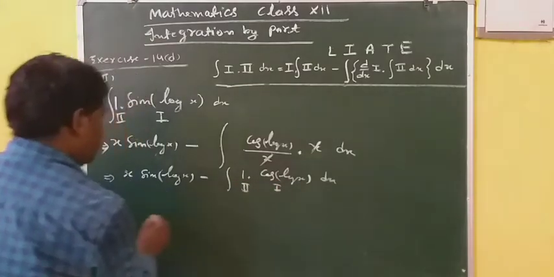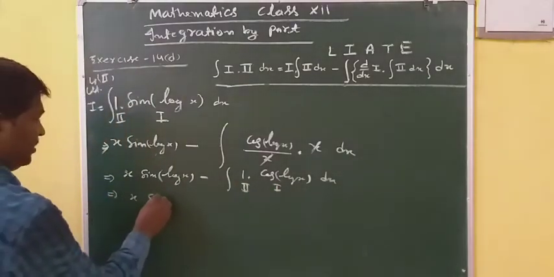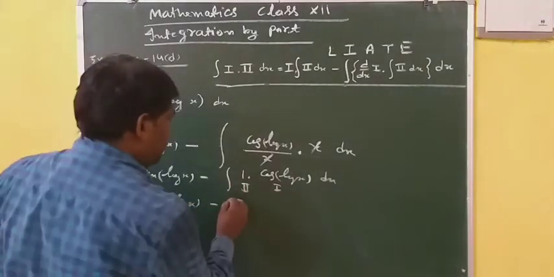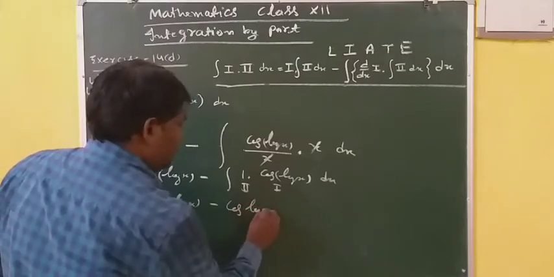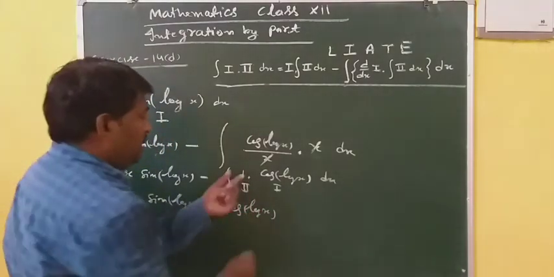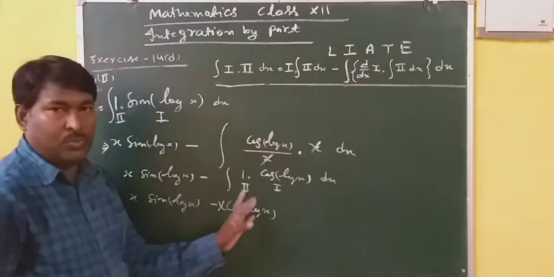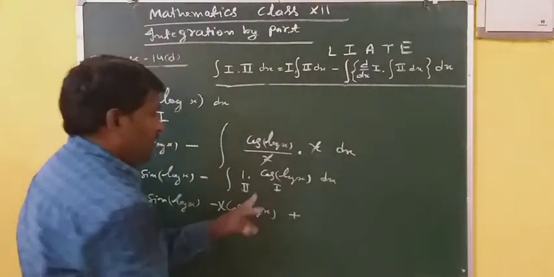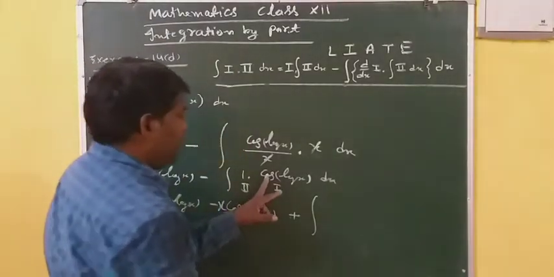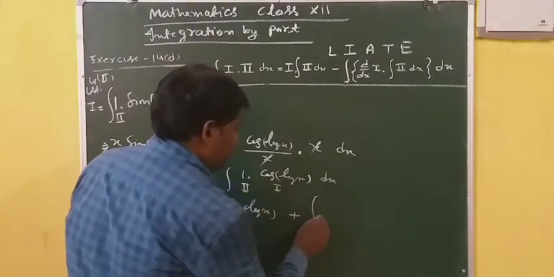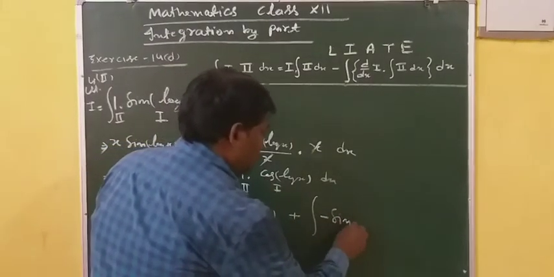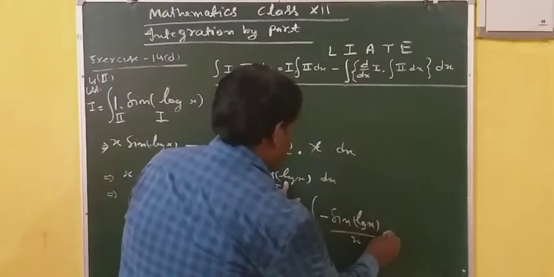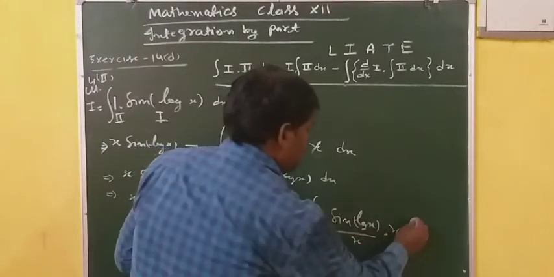It implies x sin log x minus first function cos log x into integration of second, that is x, minus, this minus minus plus, differentiation of first, minus sin log x upon x into integration of second, x dx.